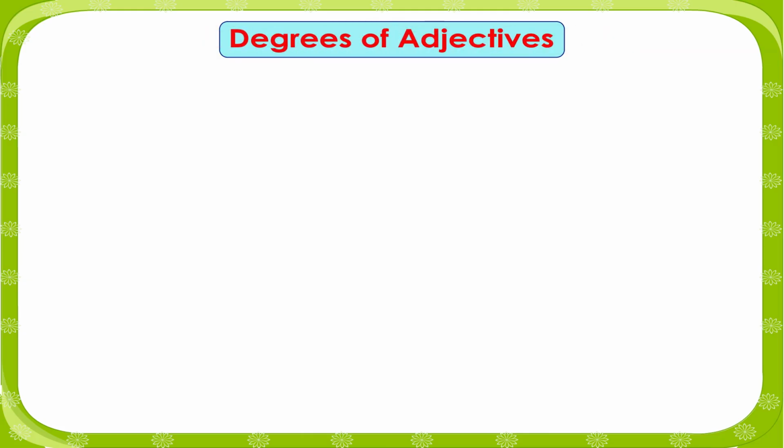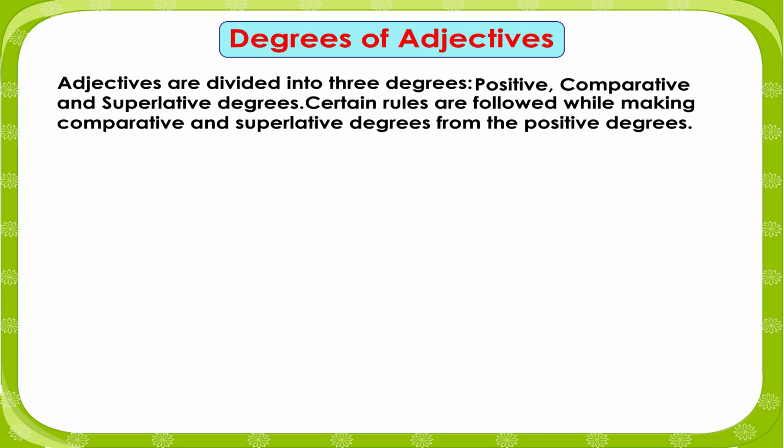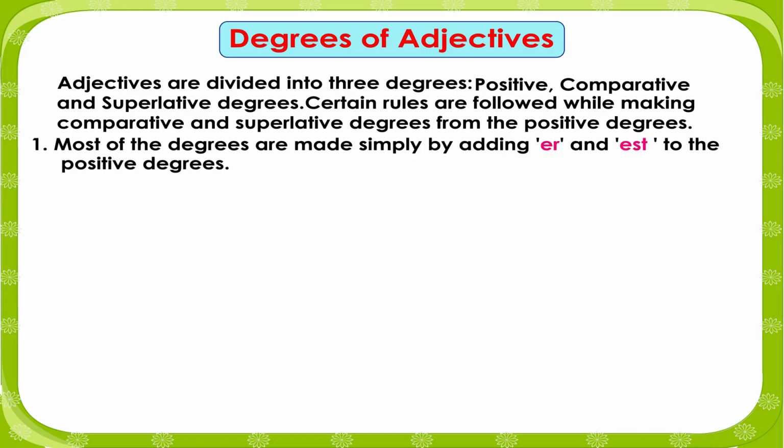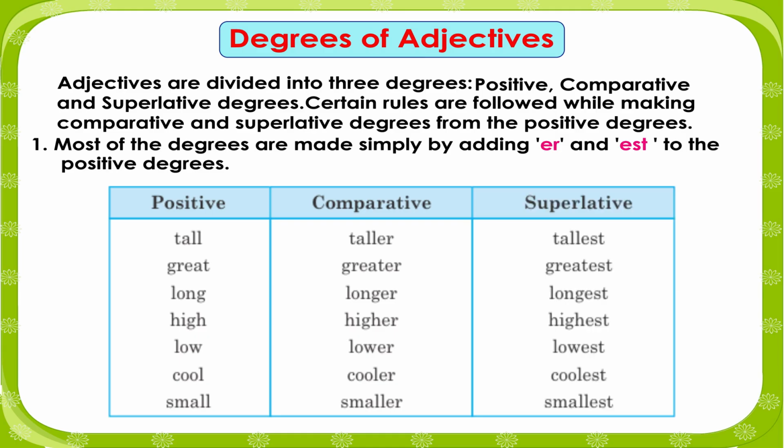Degrees of adjectives. Adjectives are divided into three degrees: positive, comparative, and superlative. Certain rules are followed while making comparative and superlative degrees from the positive degrees. Most are made simply by adding ER and EST to the positive degree.